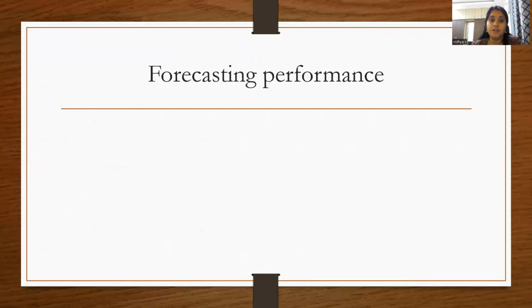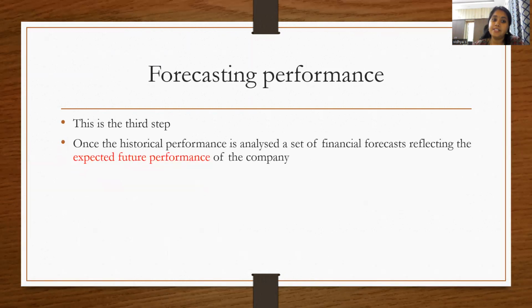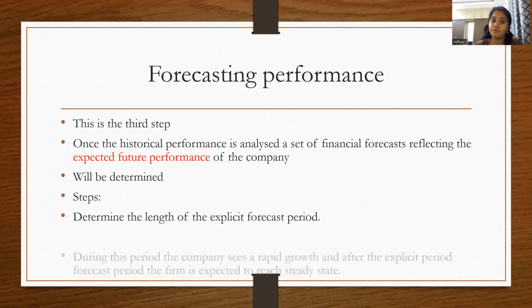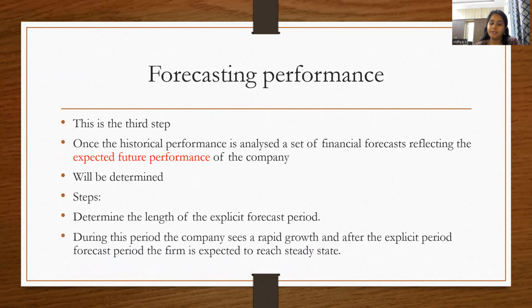Forecasting performance is the third step. Once the historical is analyzed, the financial forecast reflecting expected future performance of the company will be determined. Determine the length of the explicit period. So for example, if I wanted to project for 4 or 5 years, I'm going to project for 5 years. Post that, what will be the terminal value? For that, we are going to calculate the free cash flow for the year, based upon the expected percentage to increase over a period of time.